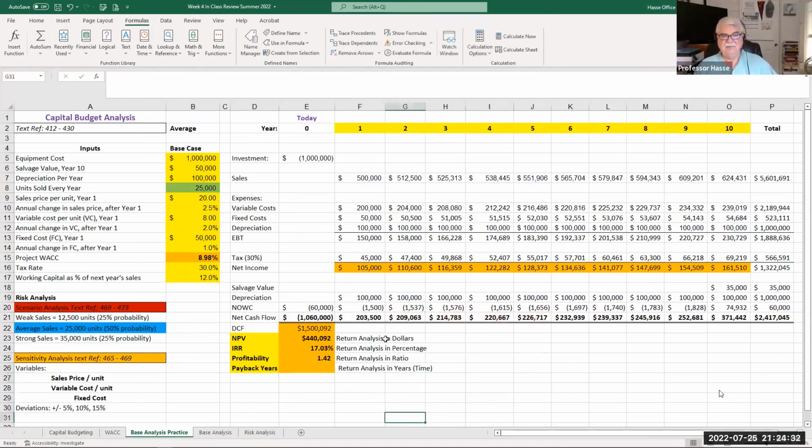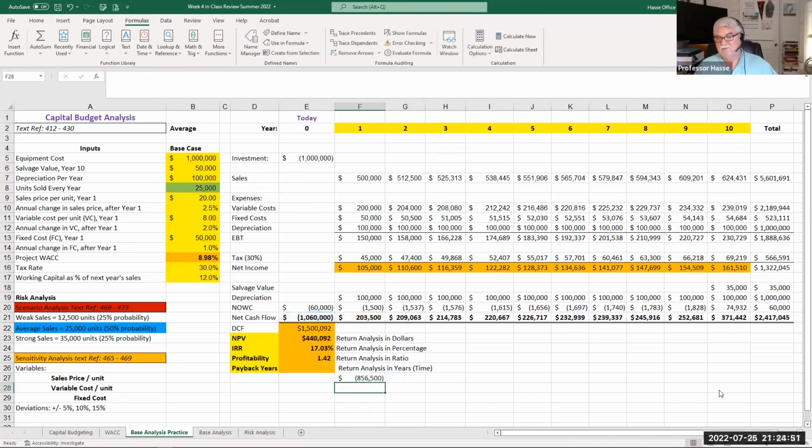Now, how long did it take us to get this $1,060,000 back in dollars? It's called a payback. So in year 1, we have an investment of $1,060,000, and we generated $203,500 of return.